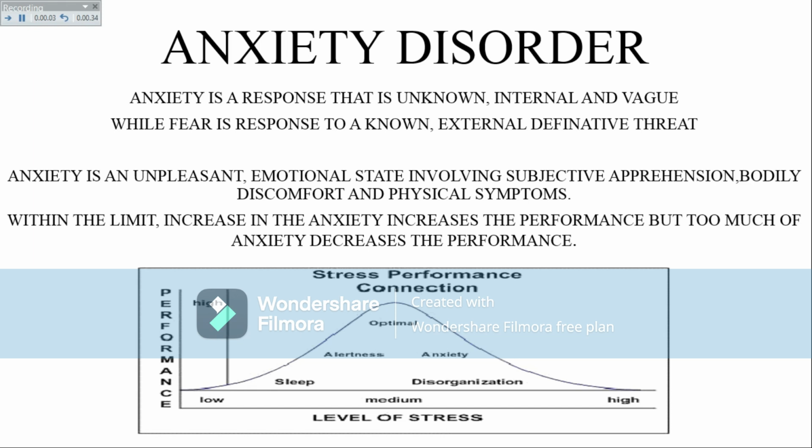Anxiety is a response that is unknown, internal and vague, while fear is a response to a known external definitive threat. This is the difference between anxiety and fear. Fear is a known external definitive threat, while anxiety is a response to unknown internal threat. Anxiety is an unpleasant emotional state involving subjective apprehension, bodily discomfort and physical symptoms. Within the limit, an increase in anxiety increases performance, but too much anxiety decreases performance.